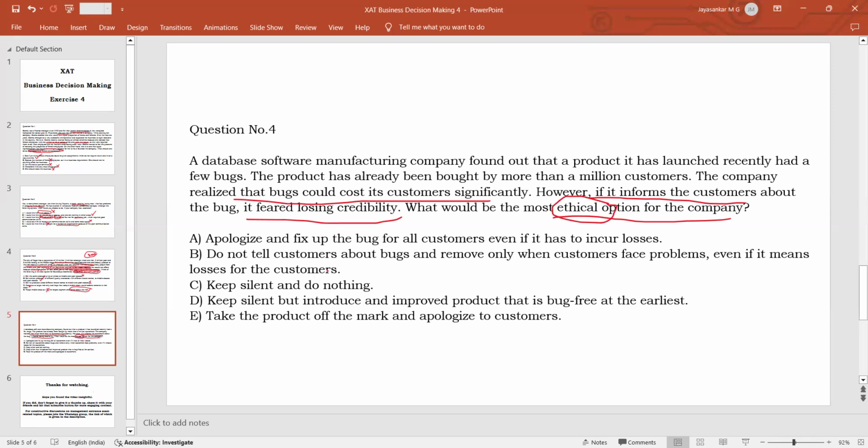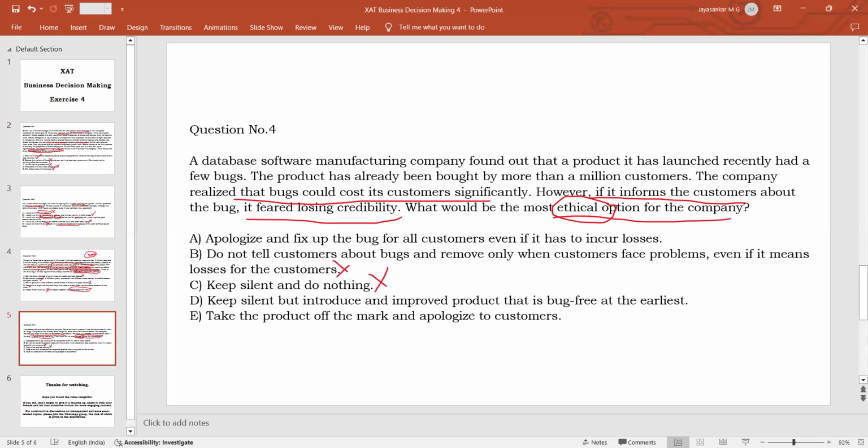A good answer. Option B, do not tell customers about bugs and fix only when customers face problems, even if it means losses for the customers. So this is going to be a profitable option, but not an ethical option. Ethics means principle. Here, this will not affect the company's credibility, and customers might be facing losses. Only those customers who complain, their problems can be solved. So this is a profitable or practical option, but not an ethical option. That is why this is not an answer. Option C, keep silent and do nothing. Again, a profitable option, but a completely unethical one.